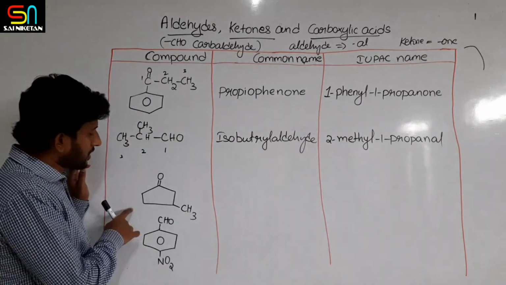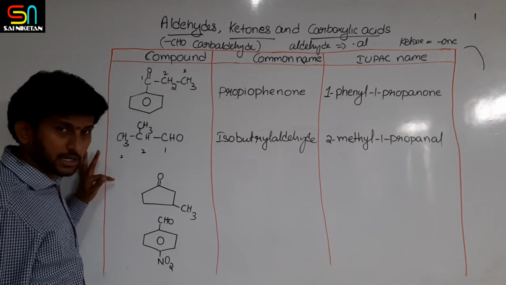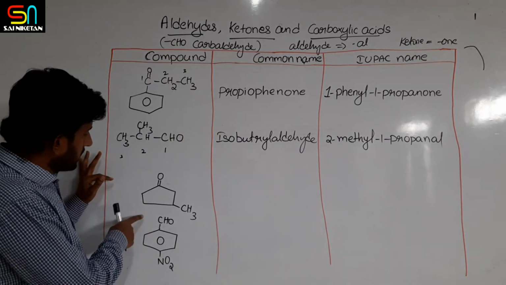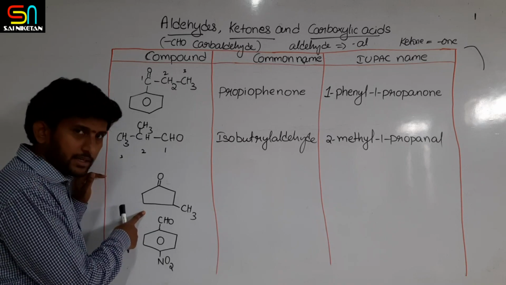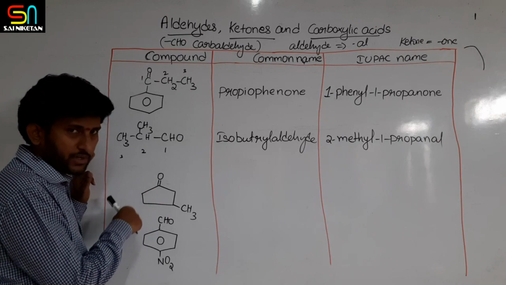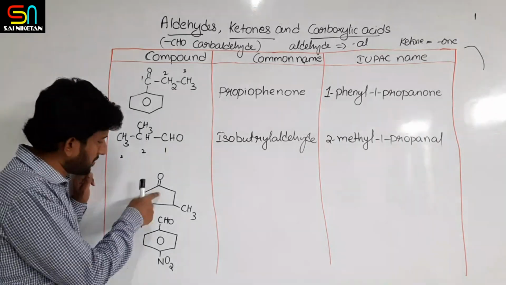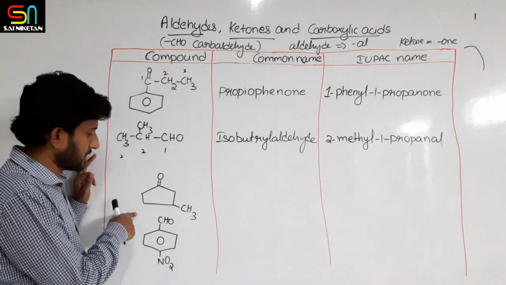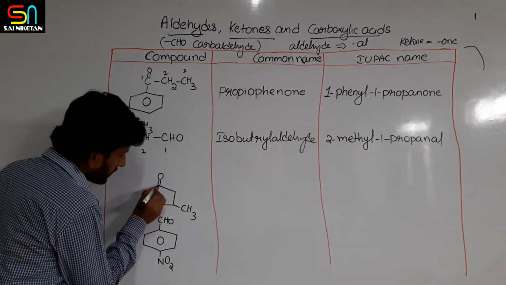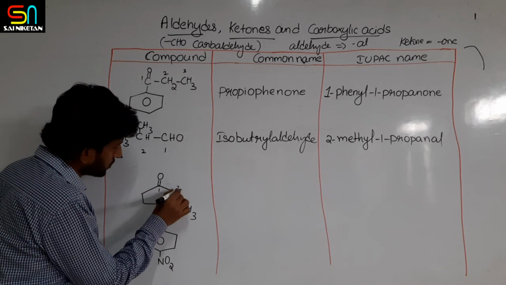Similarly, for cyclic compounds, you should be writing the cyclo prefix. For cycloalkanes, basically the cyclo prefix is used. Similarly, here also you should use cyclo. And numbering should start from the ketonic position here. So 1, 2, 3.